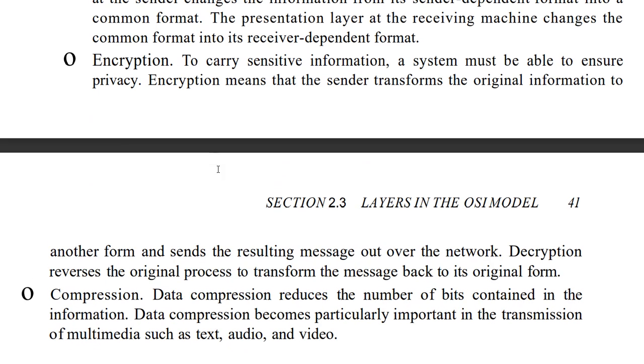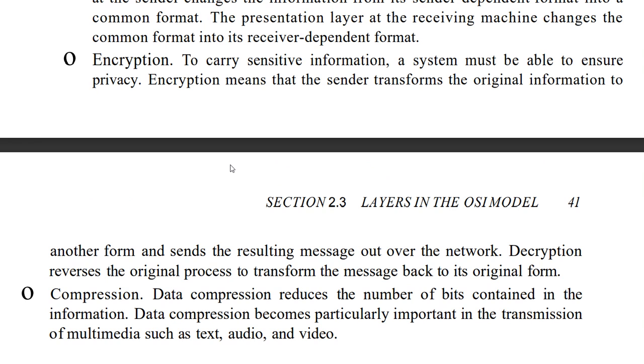Now the encryption. Encryption means if you are carrying sensitive information, the system must be able to ensure privacy, meaning others should not understand what you are sending. So for that we have to provide security, and that security is provided with the help of encryption. Encryption means the sender transforms the original information to another form and sends the resulting message out over the network. Say for example, if I want to send HELLO, I will send OLEH, but the receiver will again receive it in the correct format.